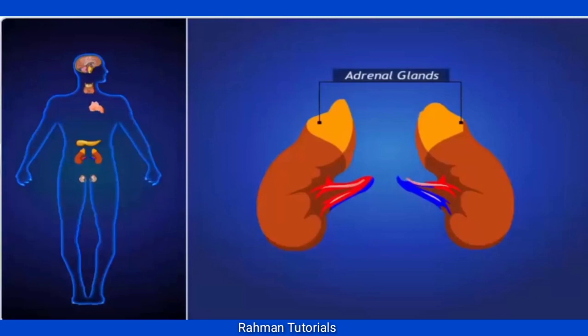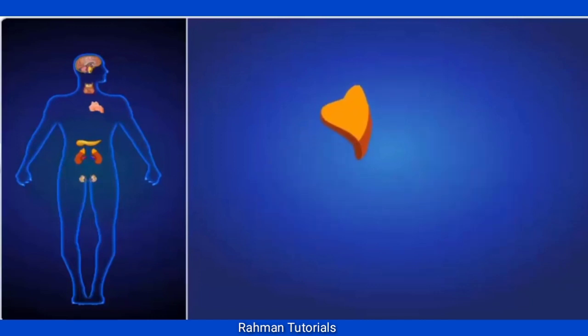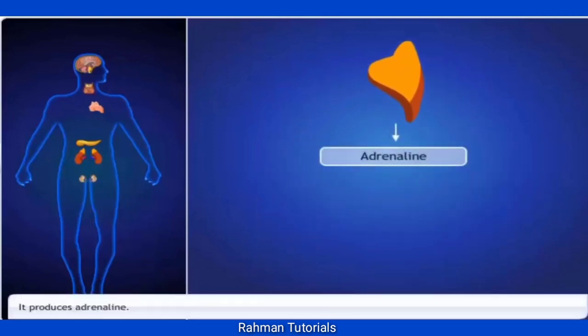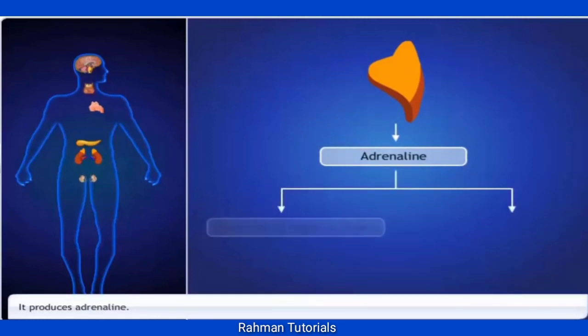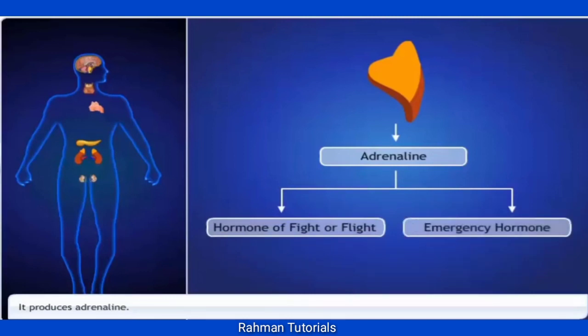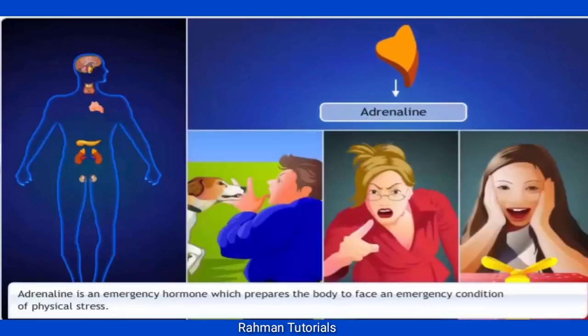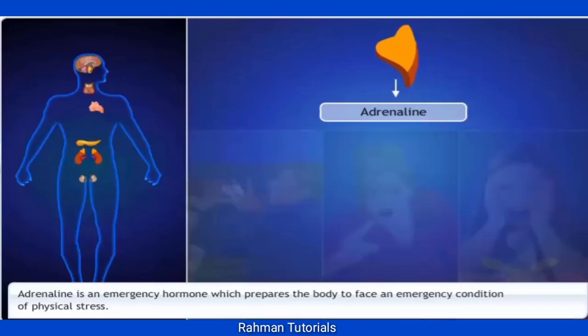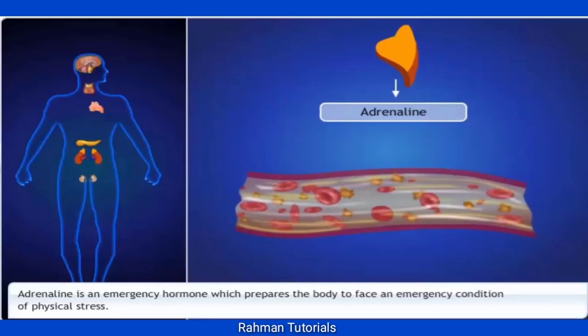The adrenal gland is located above the kidney, hence suprarenal glands. It secretes a hormone called adrenaline. This hormone, also called the hormone of fight or flight or the emergency hormone, prepares the body to face emergency conditions of physical stress like danger, anger, and excitement. It is usually secreted in small amounts, but is secreted in large amounts when a person is under physical stress.